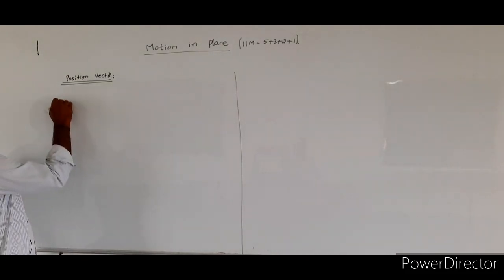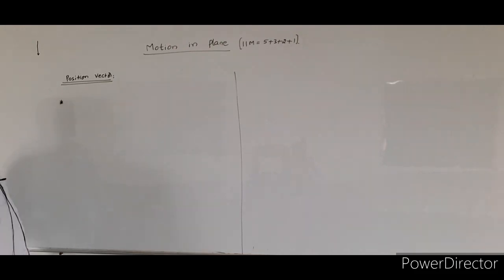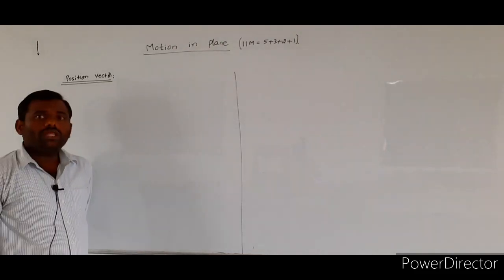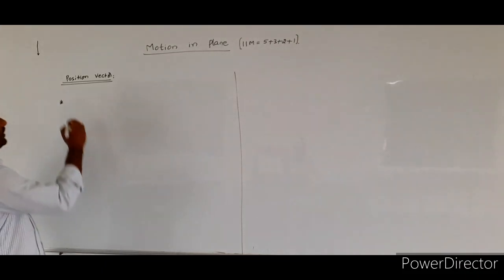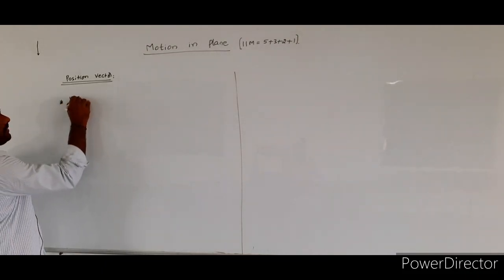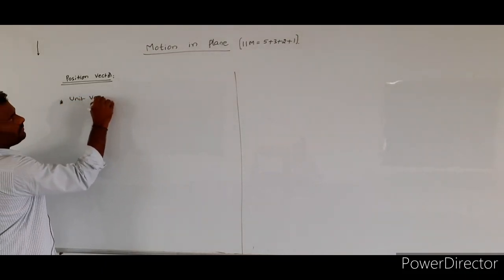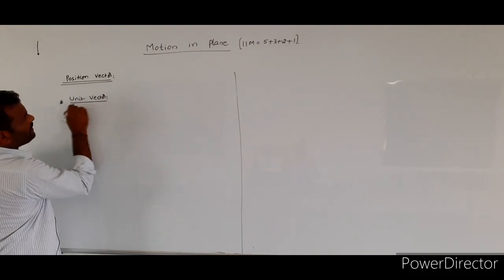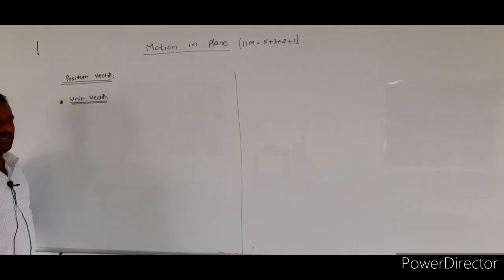To explain the position vector, first we have to know about unit vectors. How can we define the unit vector?